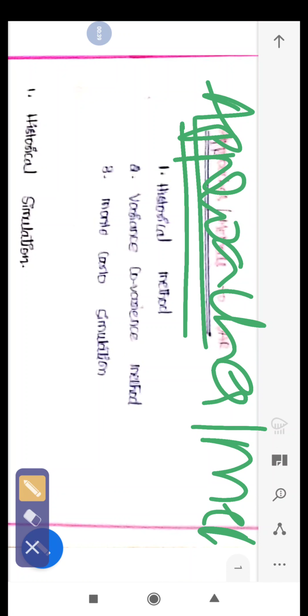It is a non-normal distribution, meaning it does not involve any kind of numerical calculations. Like we used to calculate variance and standard deviation for calculating risk, right? But the historical method is purely theoretical. Why? Because we are using the already available historical data for the calculation or assumption of VaR. How much percentage of loss can a company face in future with the help of the past data? That is the historical method.